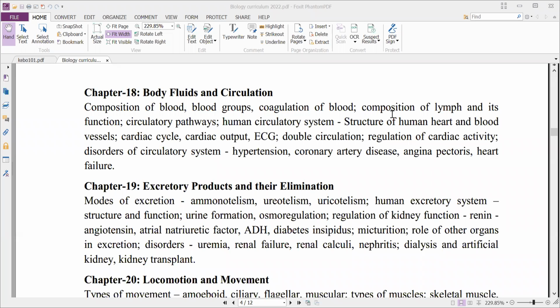And next, the human circulatory system. We'll discuss in detail the human circulatory system. In that, the structure of the human heart and blood vessels, the main blood vessels associated with the heart. And next, the cardiac cycle, that means one complete heartbeat, which we'll study, that is called a cardiac